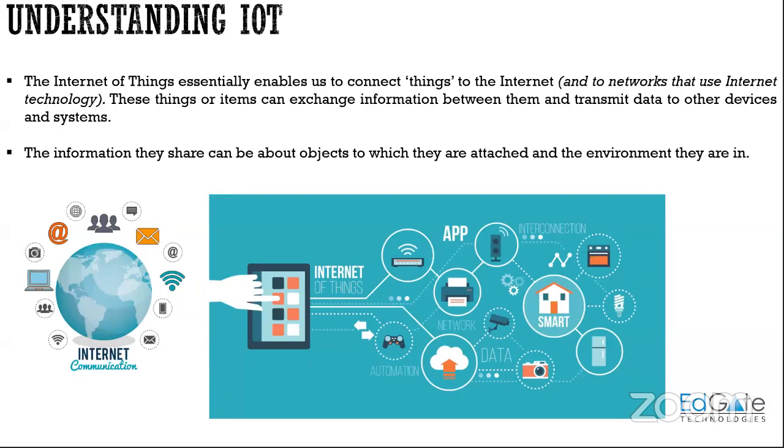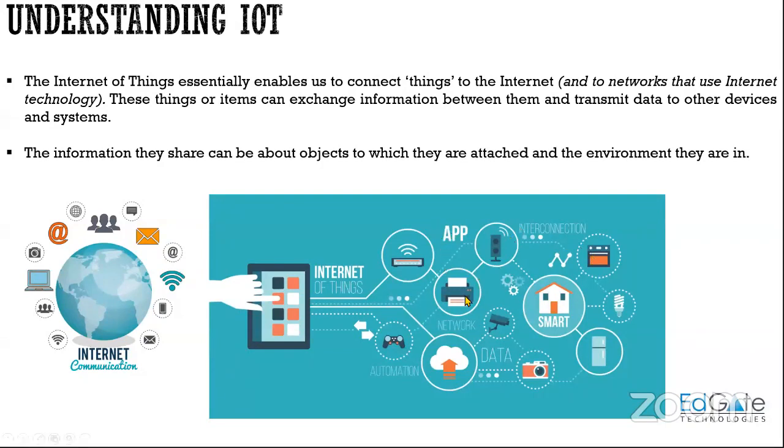IoT definition is that when these things are trying to connect to the internet, and once they connect to the internet, they will be able to communicate with each other. So these devices are called smart devices. Okay. So that is what your IoT is, where the things are connected to the internet so that those things can become smart things, right? Smart things.